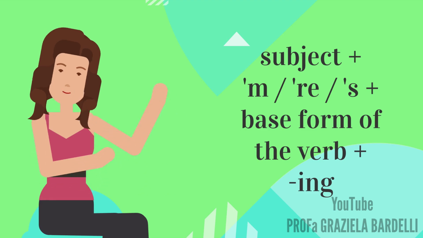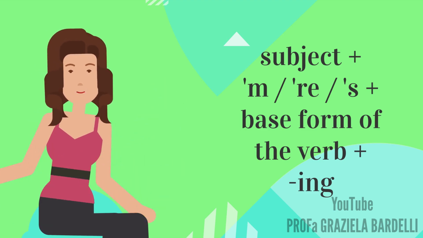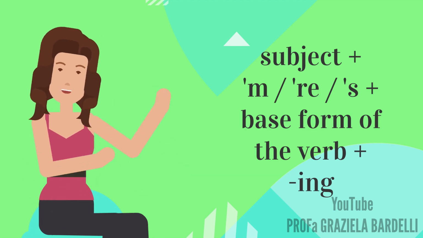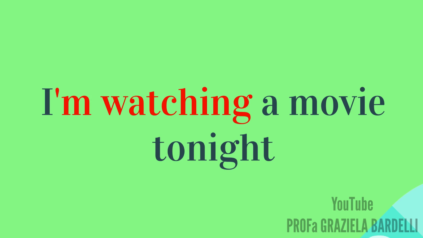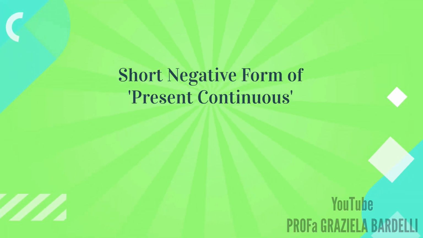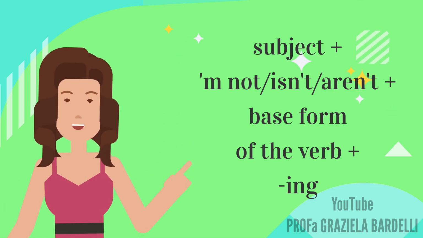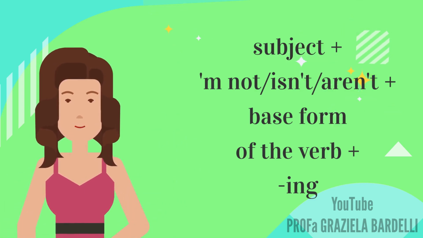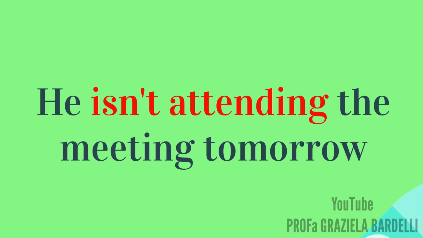The short affirmative form of present continuous is subject plus am, re, s, plus verb plus ing. For example, I'm watching a movie tonight. The short negative form of present continuous is subject plus apostrophe m not, isn't, aren't, plus verb plus ing. For example, he isn't attending the meeting tomorrow.